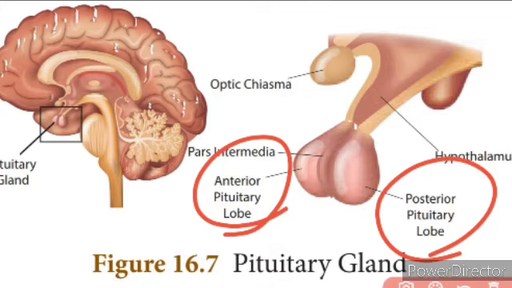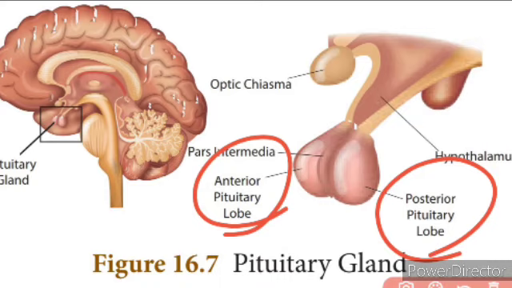Now, the hormones that are secreted by the anterior pituitary gland include the growth hormone, thyroid stimulating hormone, adrenocorticotropic hormone, gonadotropic hormone, and the prolactin. So these are the hormones. Now let's see them one by one. The first one we said is growth hormone, that is GH. This is called growth hormone.